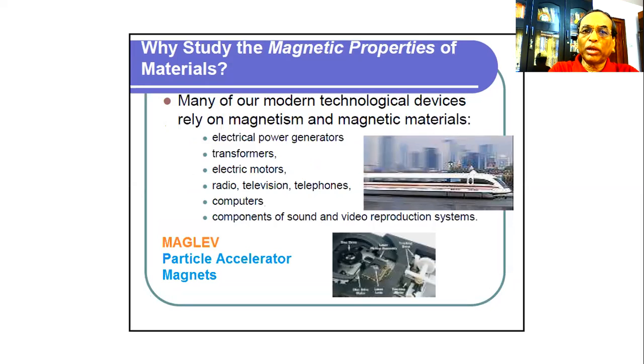Many of our modern technological devices rely on magnetism and magnetic materials, as for example, electrical power generators, transformers, electric motors, radio, television, telephones, computers, and components of sound and video reproduction systems.